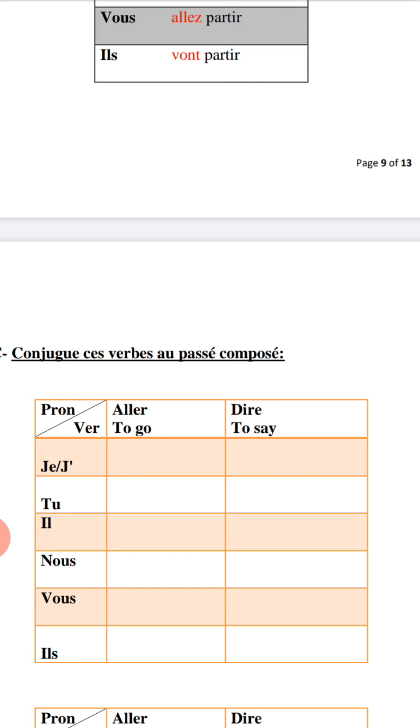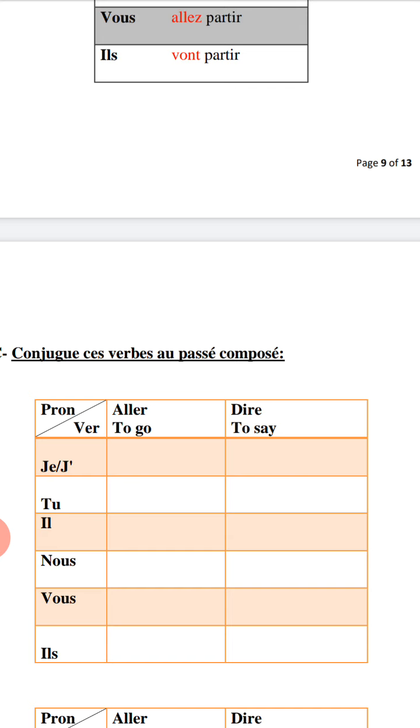First, I'd like to remind you, verb aller, to go, is from what? From the 14 verbs. It will be with être or avoir comme auxiliaire. It will be with être, not avoir. But verb dire is not from the 14 verbs, so it will be with avoir. Do you remember how to change the main verb au participe passé and how to change verb être ou avoir before? I will remind you, le passé composé se compose de verbe être ou avoir au présent plus le participe passé. So, le passé composé is composed from what and what?